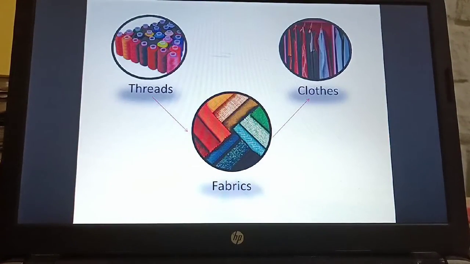So what did you get? You got first thread, isn't it? Thread you get after processing. Then from the thread, the fabrics are made. Fabrics are nothing but a piece of cloth. So from these fabrics, the proper clothes are made. So this is the way the clothes are prepared.